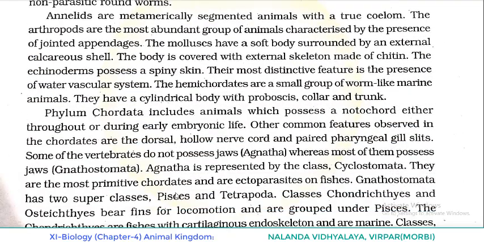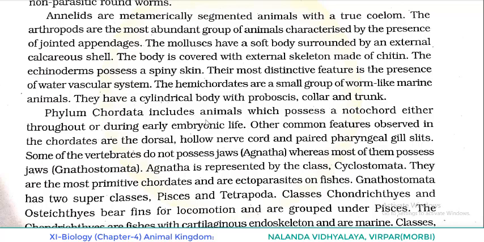Annelids are metamerically segmented animals with a true coelom. The arthropods are the most abundant group of animals, characterized by the presence of jointed appendages. The mollusks have a soft body surrounded by an external calcareous shell. The body is covered with external skeleton made of chitinous exoskeleton. The echinoderms possess a spiny skin. Their most distinctive feature is the presence of water vascular system. The hemichordates are a small group of worm-like marine animals. They have a cylindrical body with proboscis, collar and trunk.